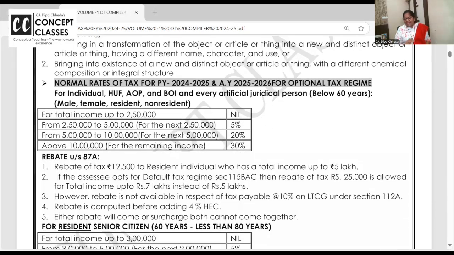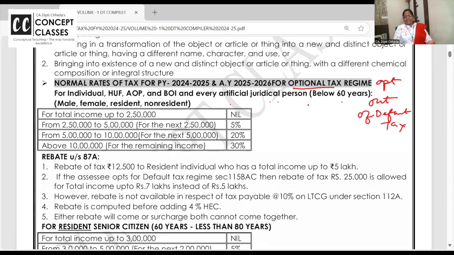Okay, let us begin now with the tax rates for the optional tax regime, or when you opt out of the default tax regime. When you opt out of the default tax regime, we also call them general rates, normal rates. Individual, HUF, AOP, BOI, every artificial juridical person below 60 years.